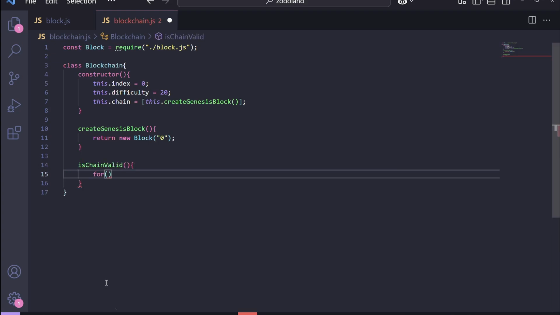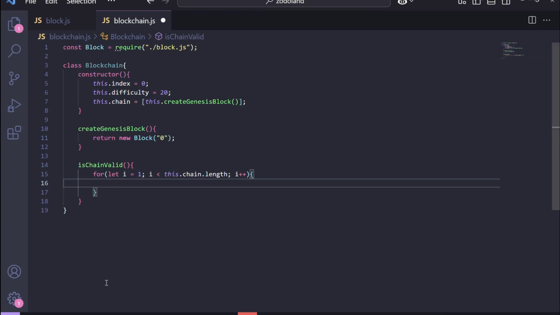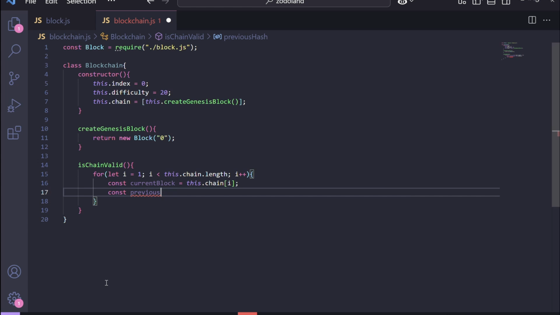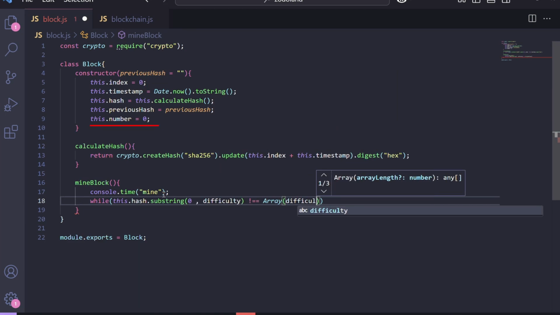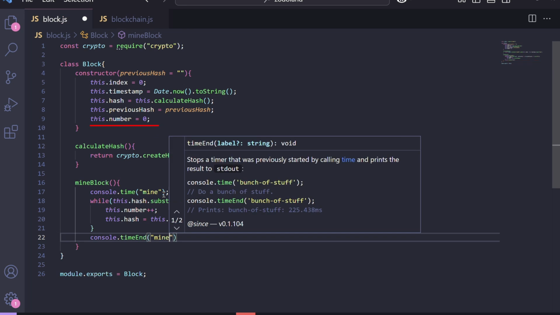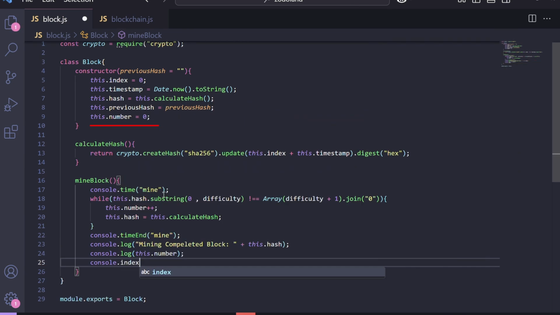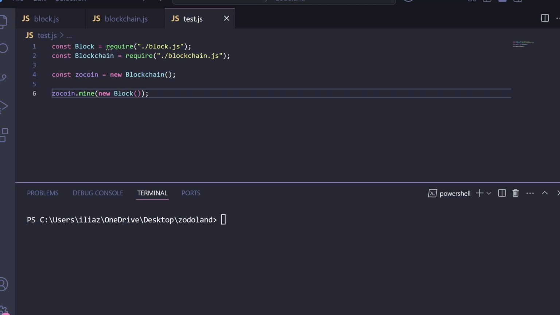I also create a function that tells me every time if the blockchain is still valid or not. Also, the mining function is not that hard. I just add a number that increases by 1 every time the hash doesn't have enough zeros. I change the coin name and mine it with different difficulty levels.